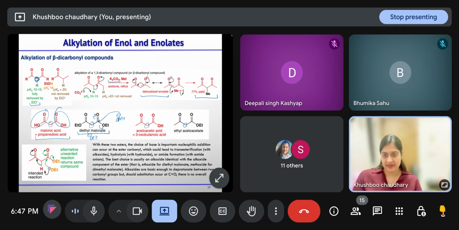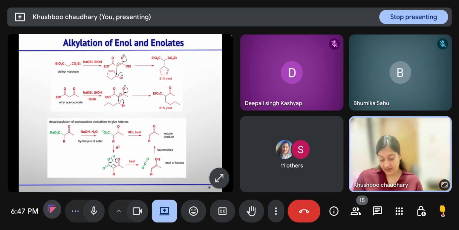You have to keep this in mind. The mechanism is the same as we saw in the above case. So if we have diethyl malonate, we use sodium ethoxide in ethanol. Once the enolate forms, it will react with the allyl chloride, and then you will get the product.